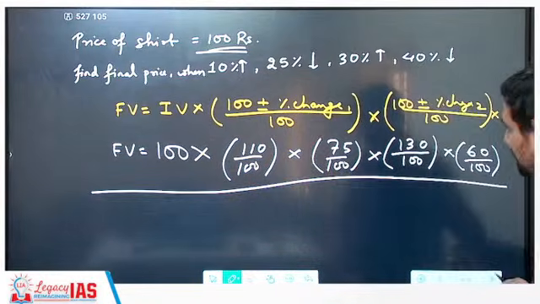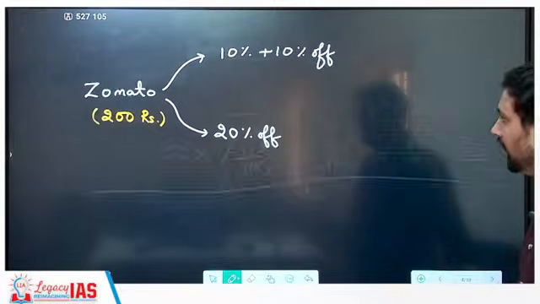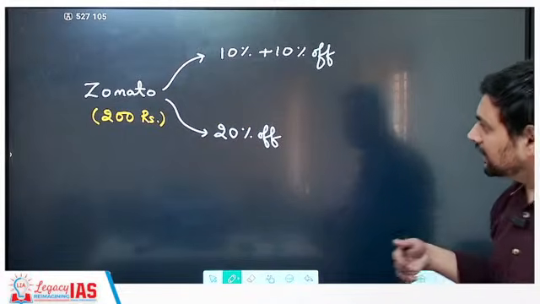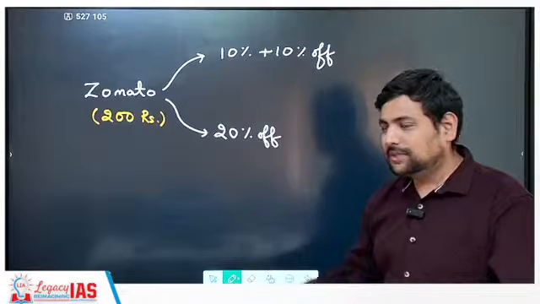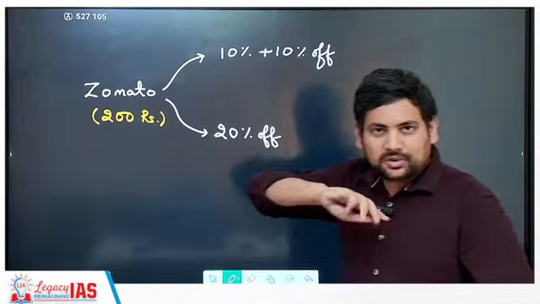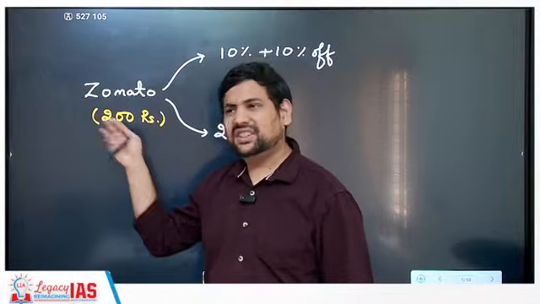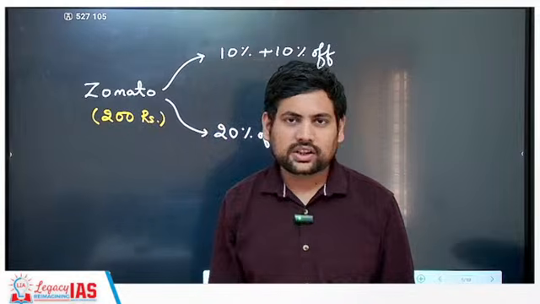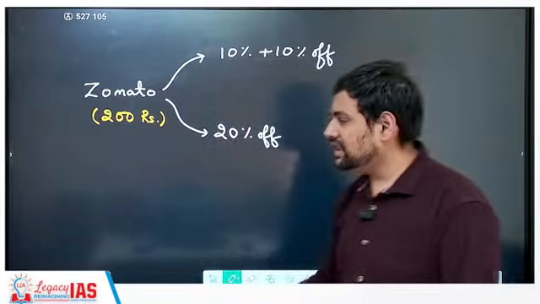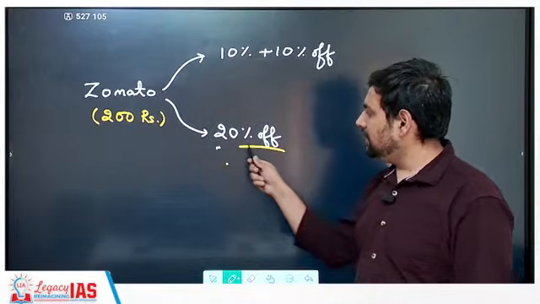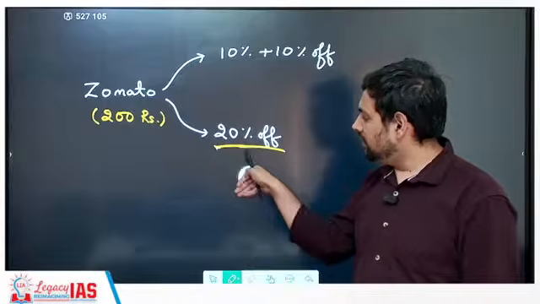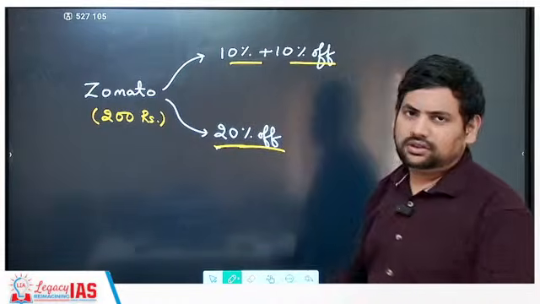Then if you really have understood, try to do this. First tell me this. You must have ordered from Zomato. Now on Zomato, let's say there is a 200 rupees product you're buying. Instead of offering you 20% off directly, they offer you 10% plus 10% off.